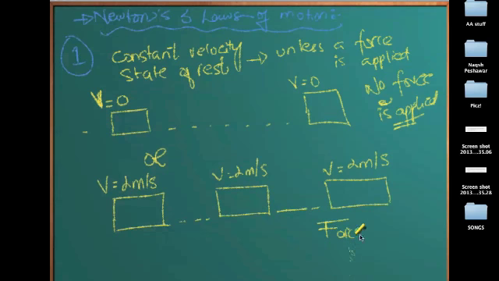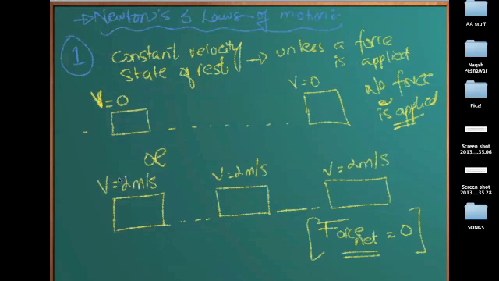What do I mean by net force? There might be some forces being applied to this, but they will get balanced eventually, and there will be no net effect or no total force being applied. So for right now, whenever you see an object at 0 velocity or at a constant velocity, you will always say that the net force is 0.